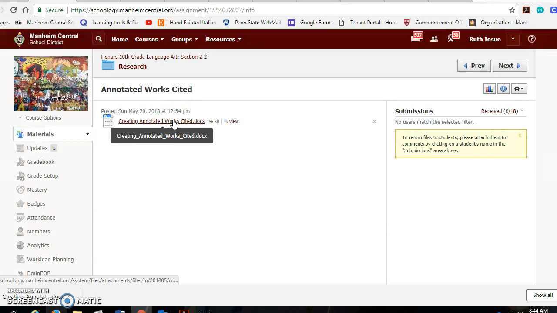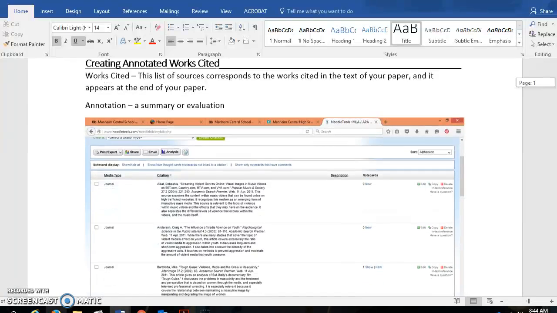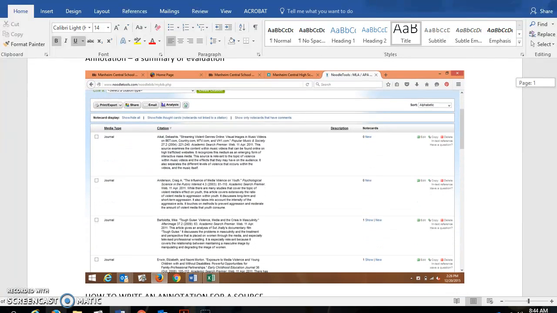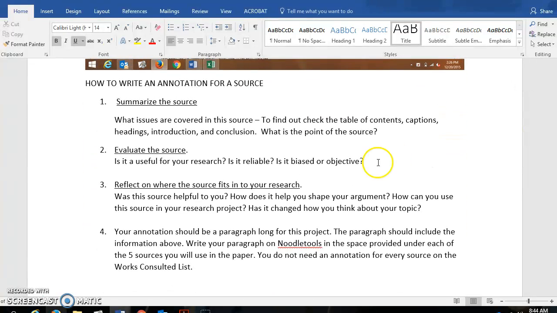In your Schoology folder, you'll see that there's some special information on creating annotated works cited, and this shows you how to do it at this source. You can see the sample screen where you have the sources listed here and then the paragraphs of annotations after them.